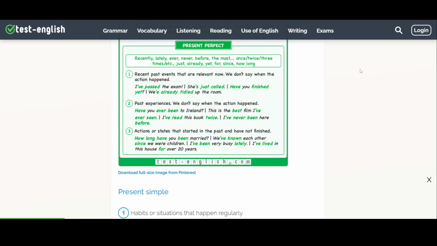She's just called. Have you finished yet? We've already tidied up the room.